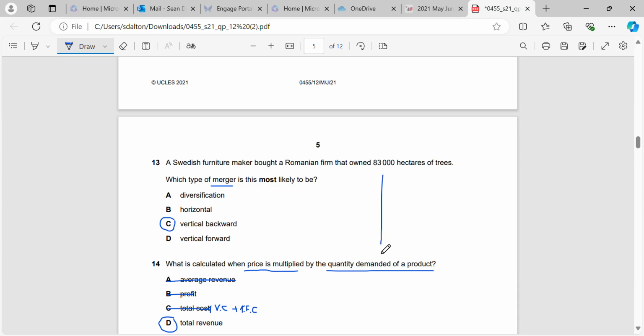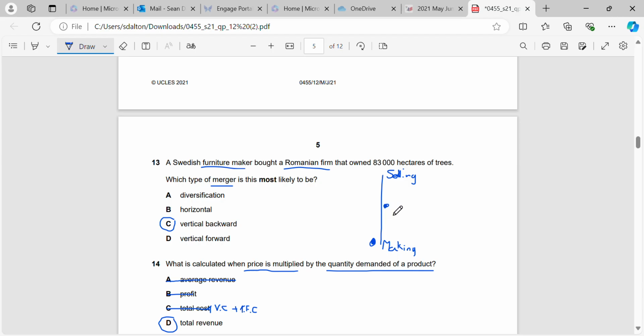If you think about a straight line, here's where they're going to be selling the product, right? So at the end of the line. And at the start of the line is where they're going to be making the product, or where they're getting the raw materials, right? So this one is vertical backward because the firm that's going to be getting the raw materials is the Romanian firm that owned 83,000 hectares. So they're going to be in this section somewhere, right? And the furniture maker, they're going to be in the middle section because they're doing the manufacturing.